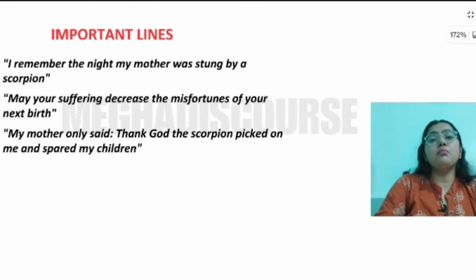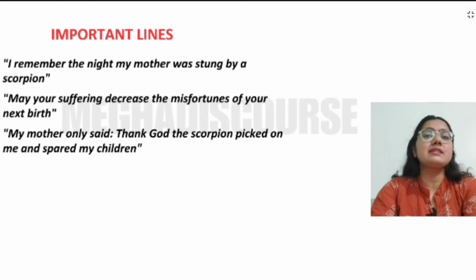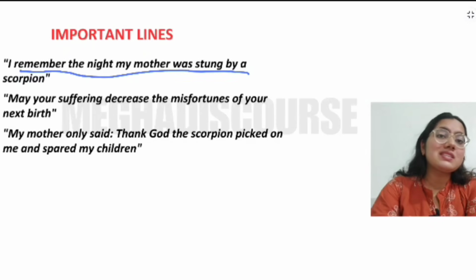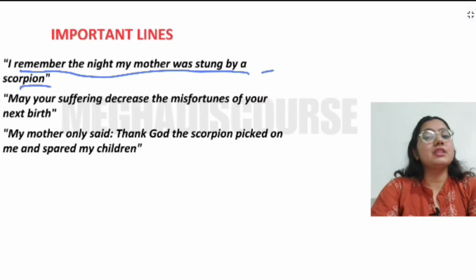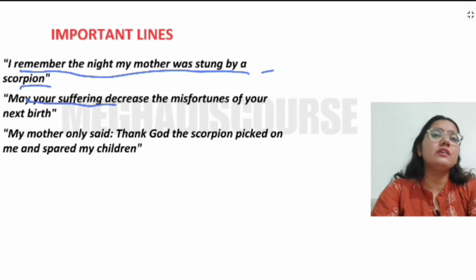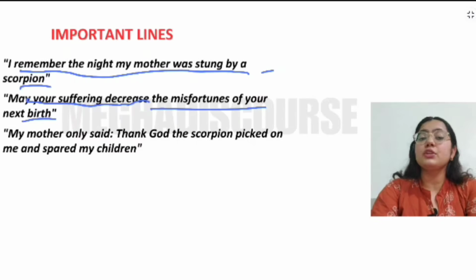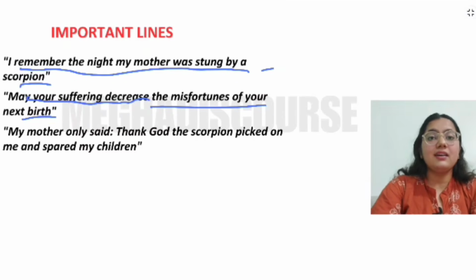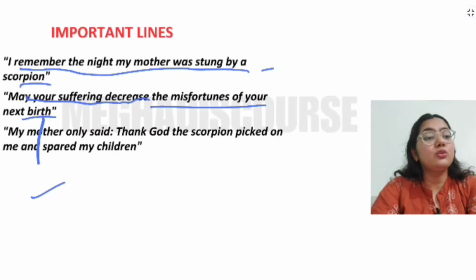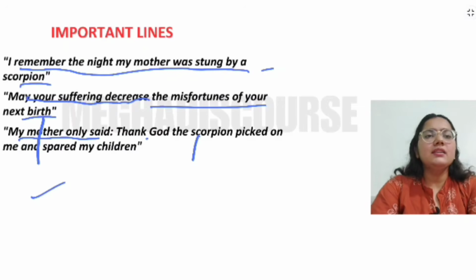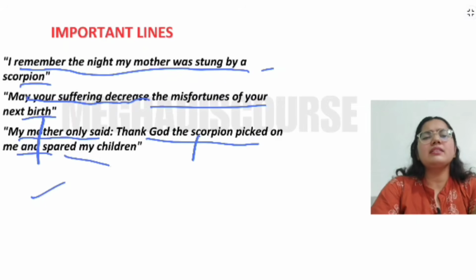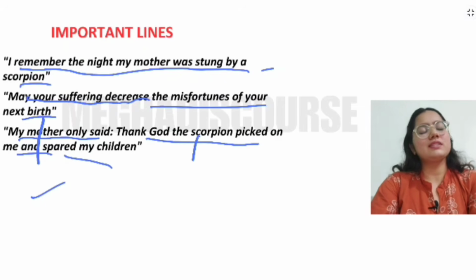Here are a few important lines that you need to remember. First is, I remember the night my mother was stung by a scorpion. So this is the opening line of this poem. And may the sufferings decrease the misfortunes of your next birth. As I told you, even if she gets killed, her next birth would be very good according to the peasants. And my mother only said, this is the closing line, thank God the scorpion picked on me and spared my children. So this is it.